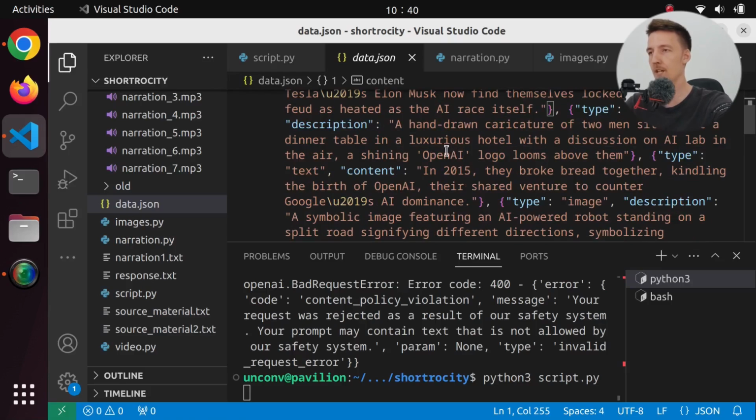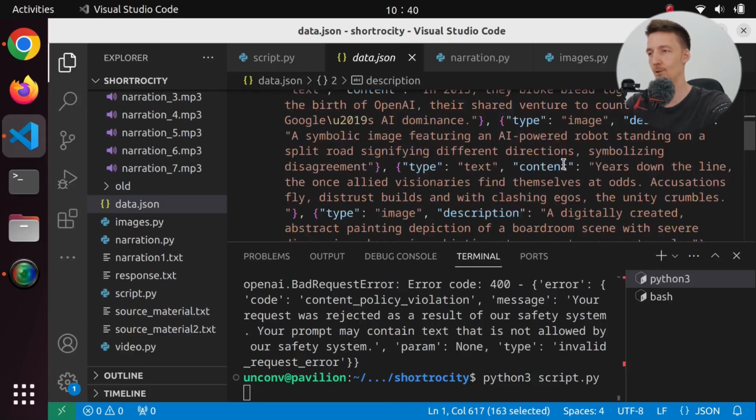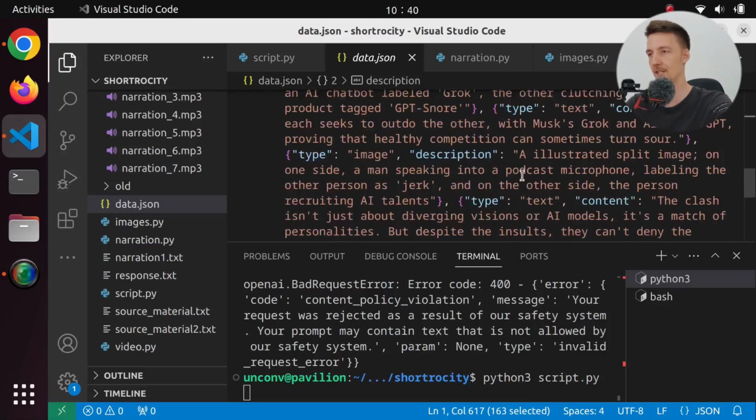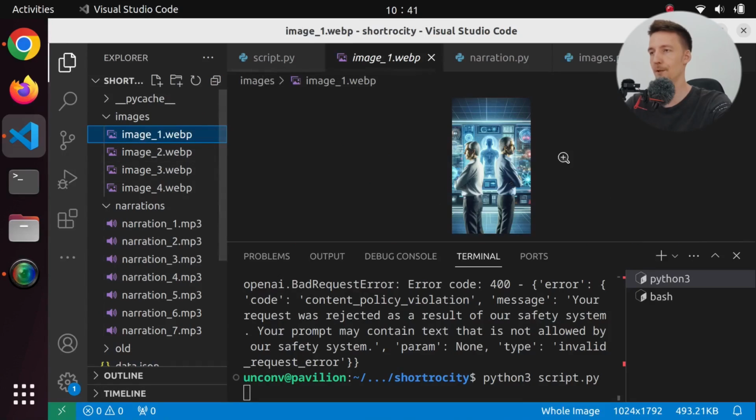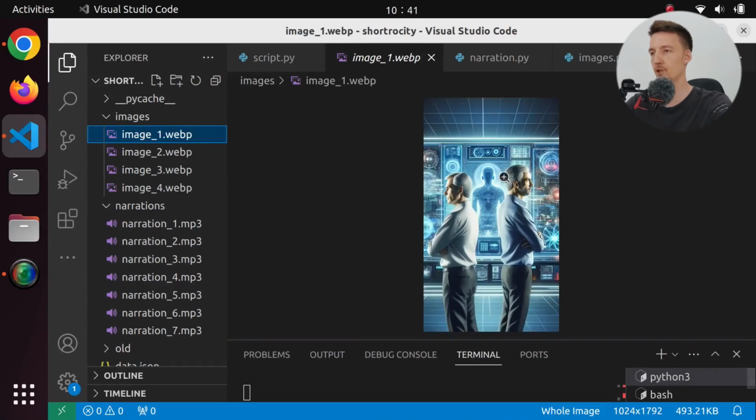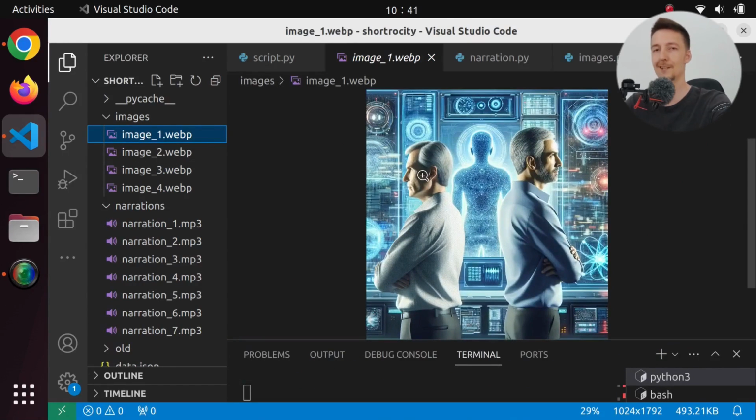And I believe we don't have any references to any names in these images. So hopefully we can now generate this YouTube short. And let's take a look at our images. So here we have the first image of our short. So apparently this is Elon Musk and Sam Altman.